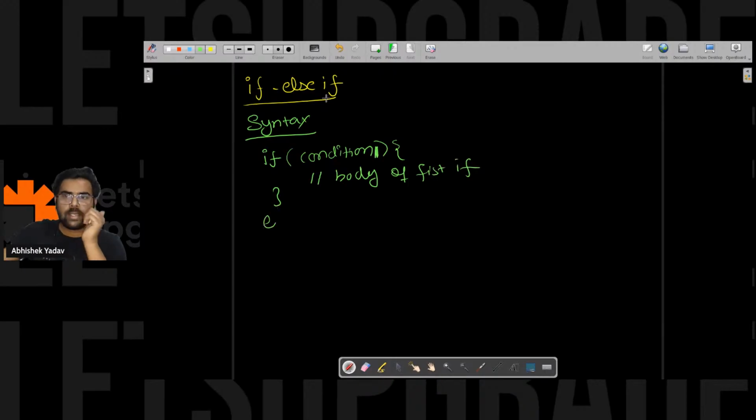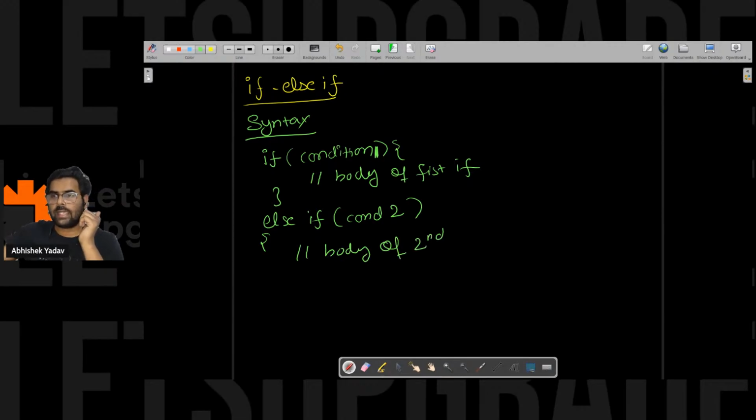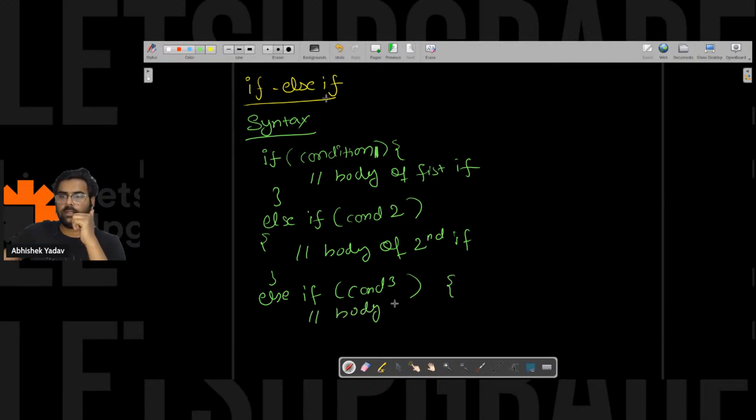After that else if, condition 2, body of second if here, right? Similarly you have else if condition 3, and you have body of third if, right? And likewise you can have multiple if else if conditions here. At last we have else part, body of else.